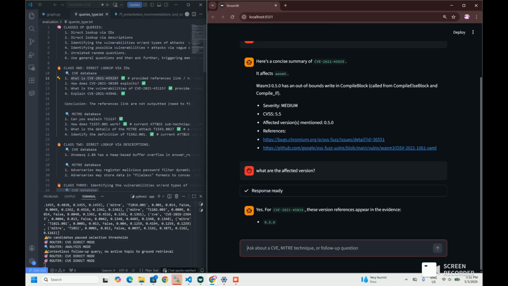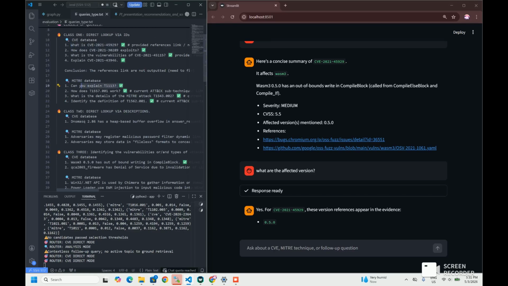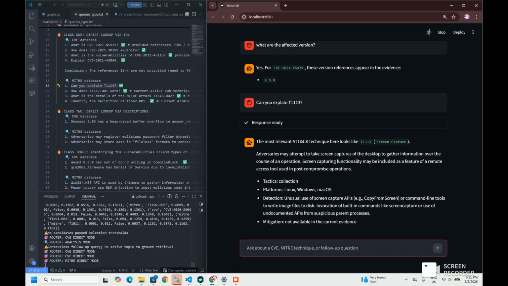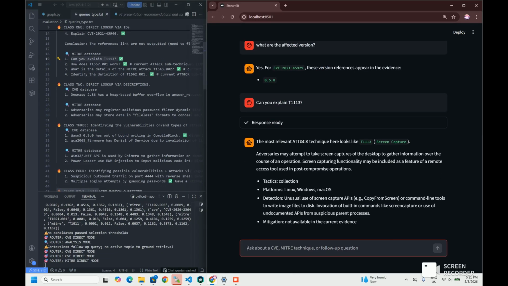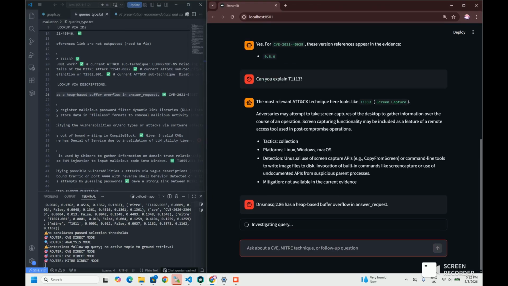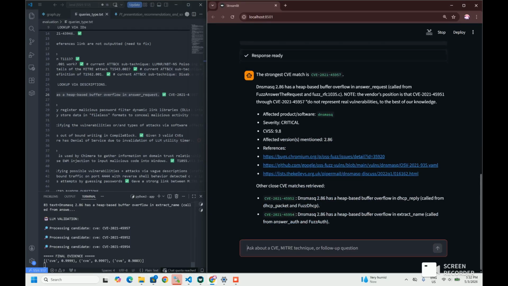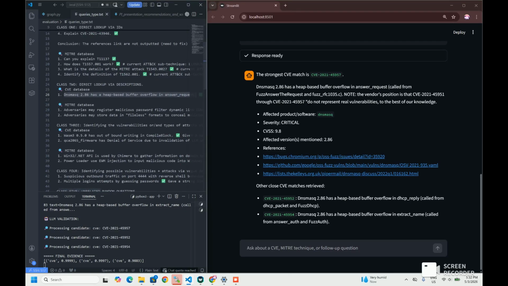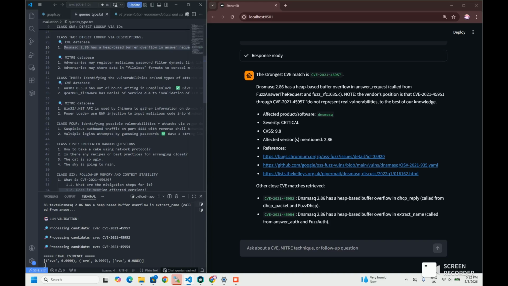Based on the previous grounded evidence, it should return the exact section. I can do the same for MITRE lookup as well. It should return the same thing. Let's say I input based on the description without the ID, what will it return? It will go through the normal pipeline, go through the database, and retrieve based on the description itself, as shown here. And it will also retrieve the relevance, like either close CVE matching.